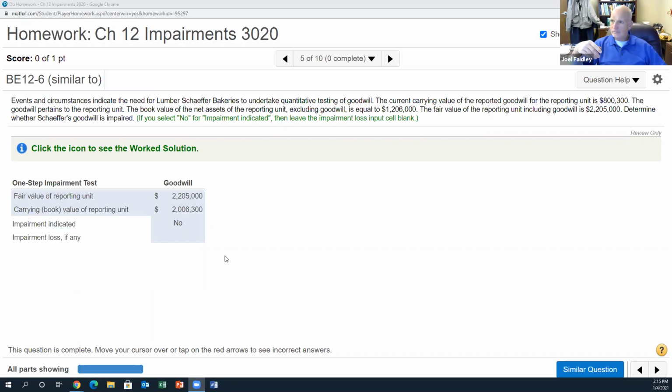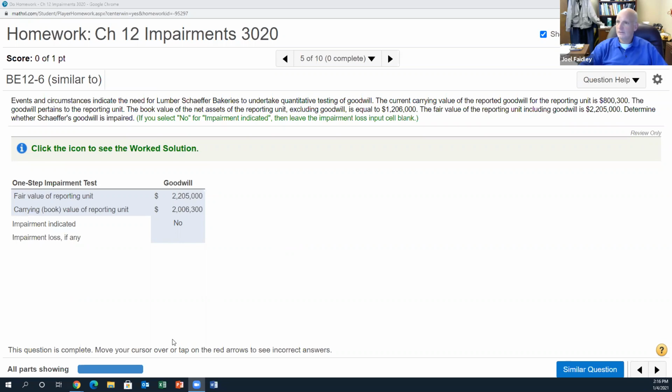exercise 5 of 10. Because Pearson finally has updated their homework to have the one-step process for impairment of goodwill. Used to be 2 steps, which the old homework, which you see out there on the previous video, has. But this is what you should follow and what you'll see when you actually work the homework in Pearson. So what we have here in exercise 5, which looks very similar, which is brief exercise BE 12-6.